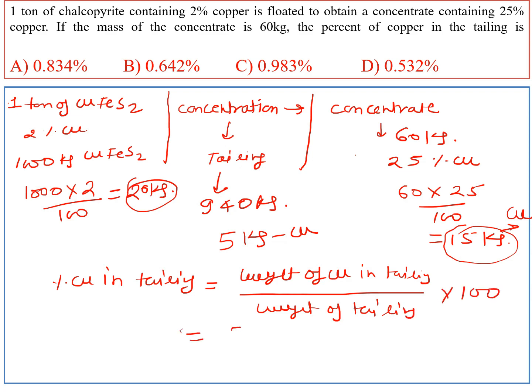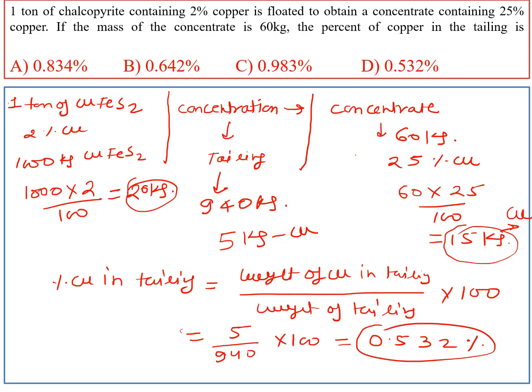So 5 by 940 into 100 is equal to 0.532 in percentage. So option D is correct for this question.